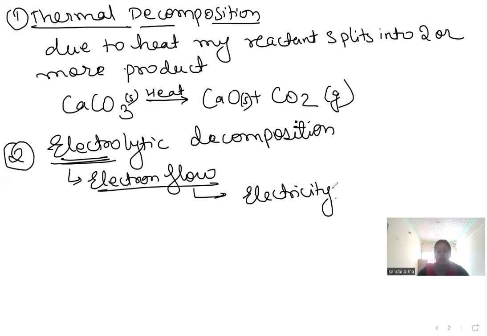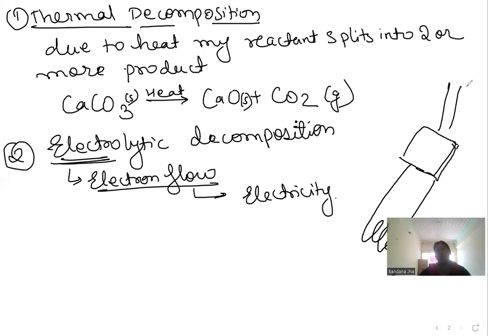Have you seen a water heater rod? If you came to India, you might have seen this type of rod. Even now many people, instead of using a geyser, still use this type of rod. Have you seen this type of electric rod to heat the water? We put it in the bucket. Wait a minute, I'm showing you a picture of it.